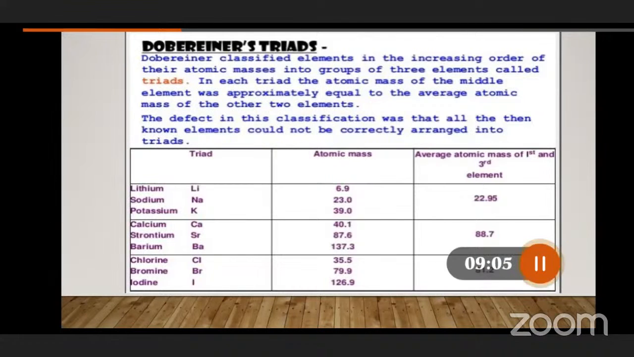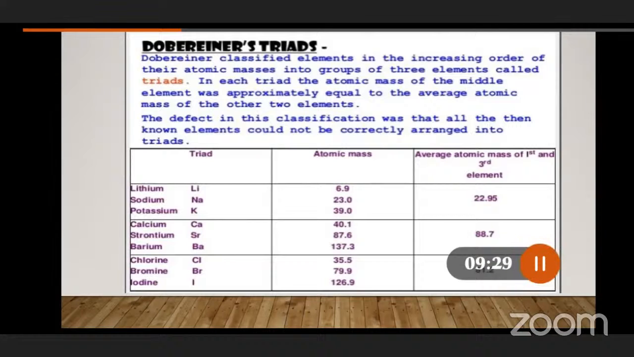What is the major drawback? It is not applicable for all the elements known so far. Okay, so Dobereiner's law of triads, which he constructed based on this principle, is appreciable because he is the first person to give a law in the periodic table phenomenon.